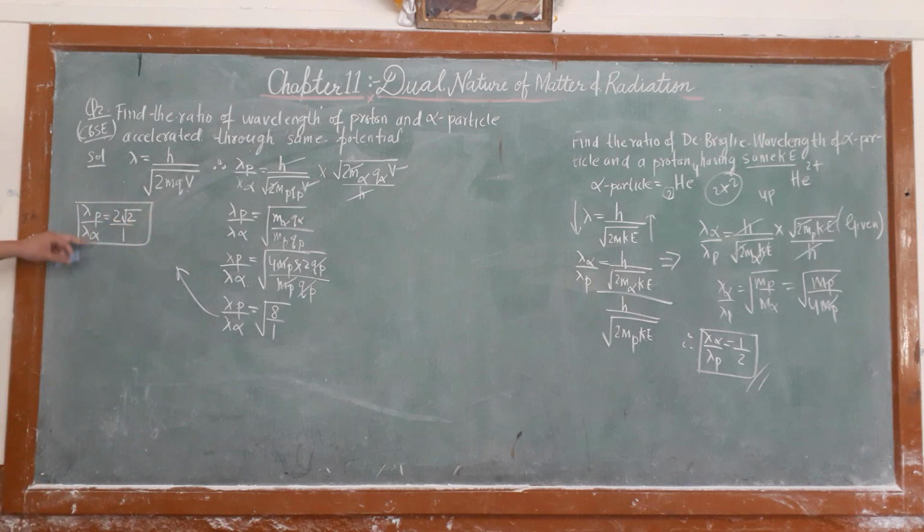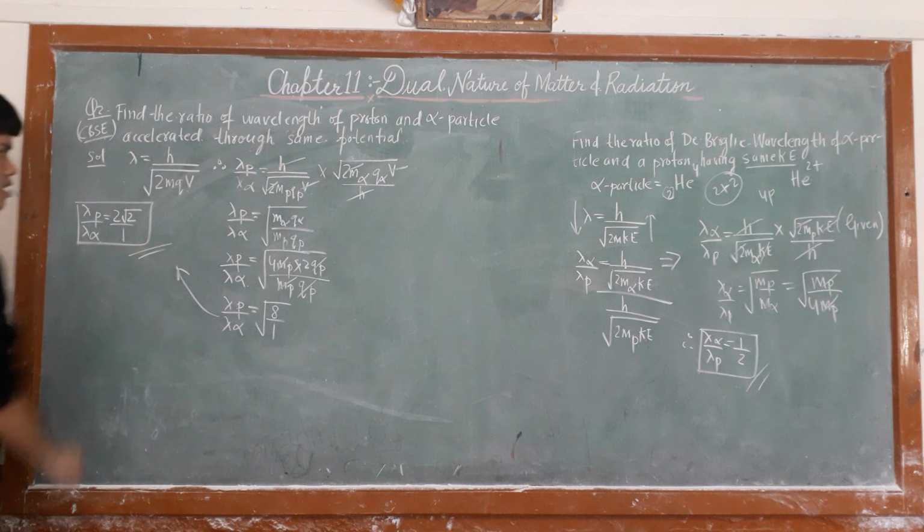So lambda p upon lambda alpha is equal to 2 root 2, so this is your answer. This is how you have to solve it.